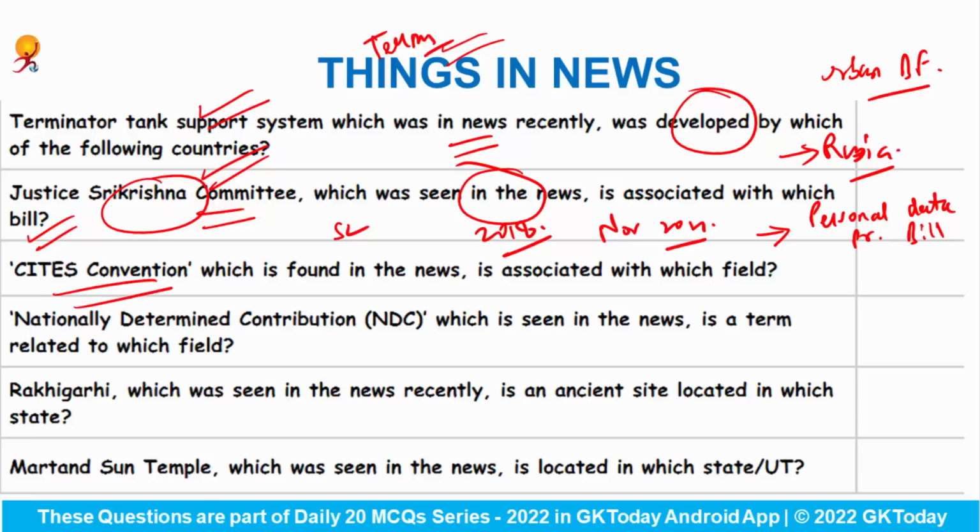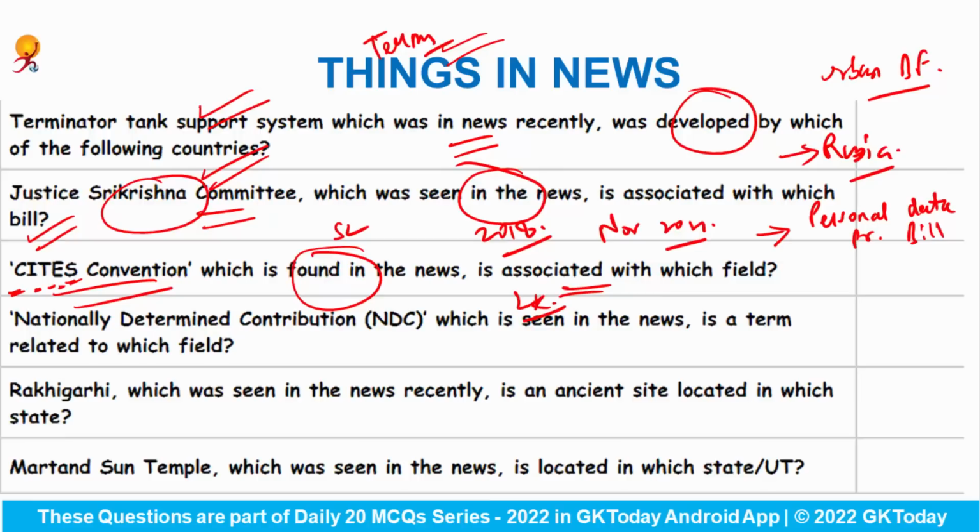The CITES Convention, which is found in the news, is associated with which field? Actually, Lok Sabha has recently cleared the Wildlife Protection Amendment Bill 2021, which implements CITES, and the full form of CITES is Convention on International Trade in Endangered Species of Wild Fauna and Flora. Okay, so this amendment provides for better management of the protected areas and the expansion of the number of species protected by the convention.